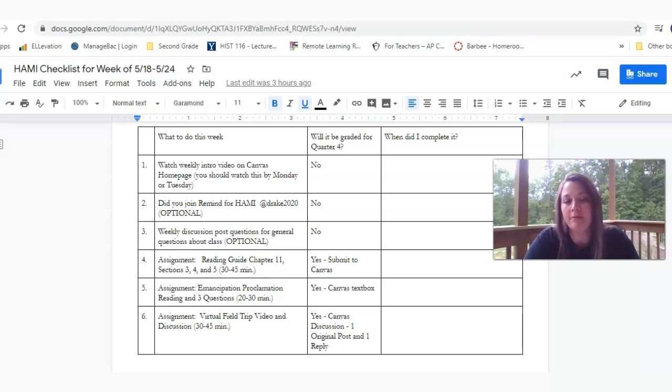There's a reading guide that should take you about 30 to 45 minutes. It's on Chapter 11, Sections 3, 4, and 5, the Emancipation Proclamation, and a virtual video field trip and a discussion question. So let's take a look at those.